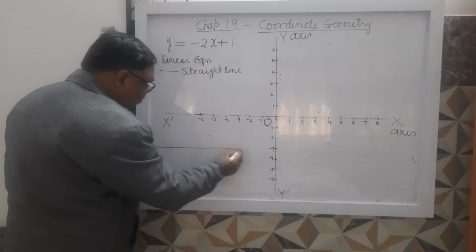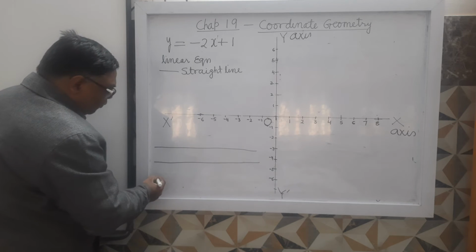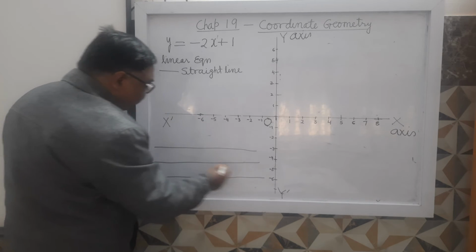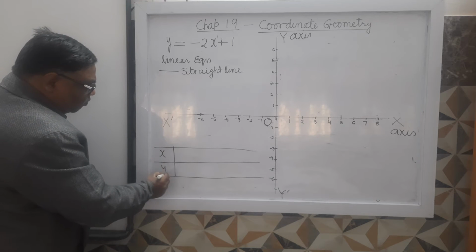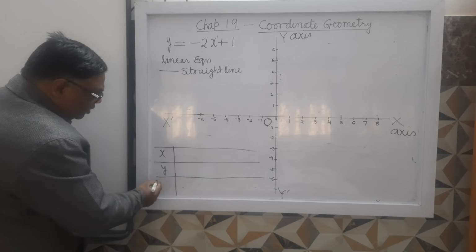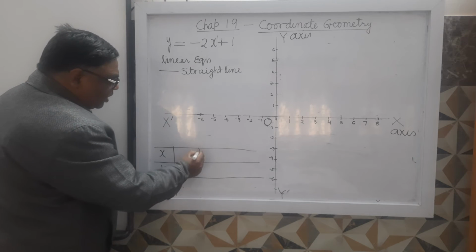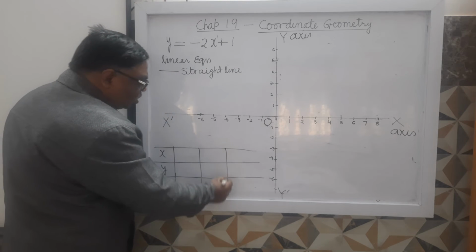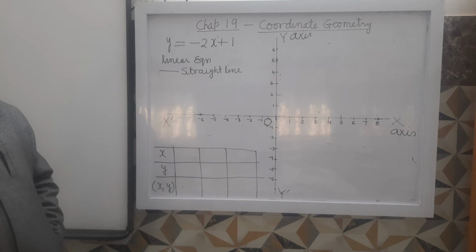Here we will take some values of x and find the corresponding values of y. We will find three ordered pairs which fulfil this equation.